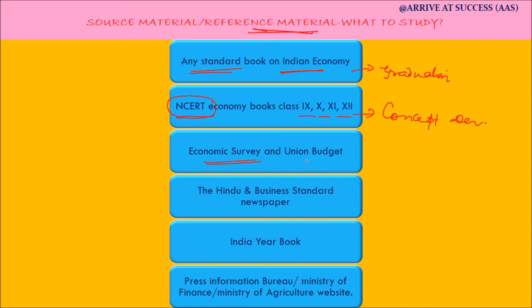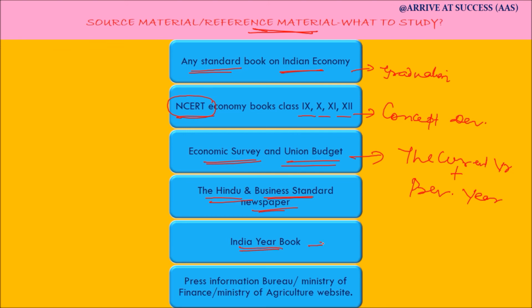After that, economic survey and union budget. I would say that not only the economic survey and union budget of that year, but 1 year before the date of examination should also be studied. And the next important source is The Hindu and the Business Standard newspaper.